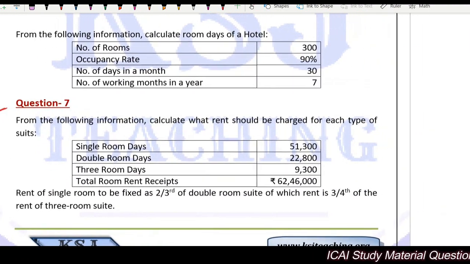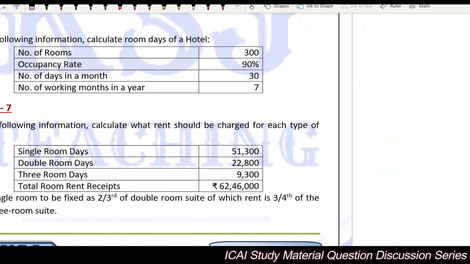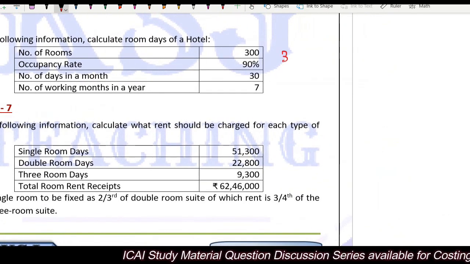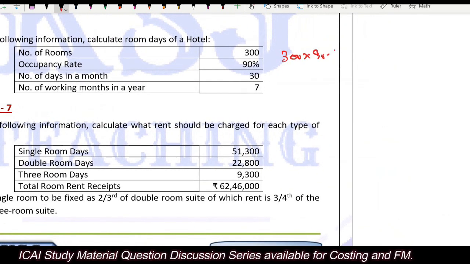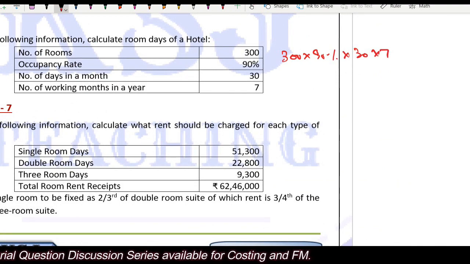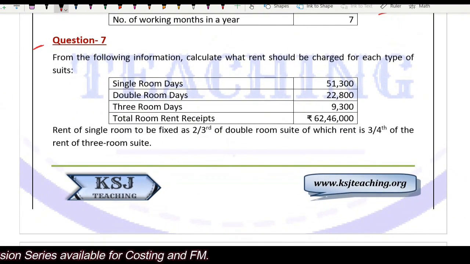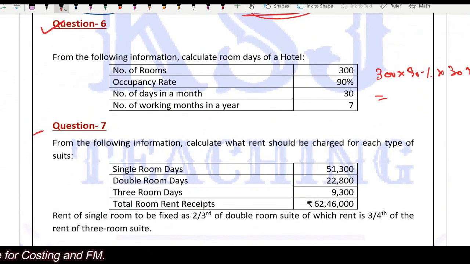Number of rooms, occupancy rate, number of days in a month, and number of working months in a year. Simply 300 multiplied by 90% multiplied by 30 multiplied by 7. This will be your answer. This you can do it. Okay. Question number 6, this is calculation of room days, basically for how many days in a complete year the rooms are occupied.